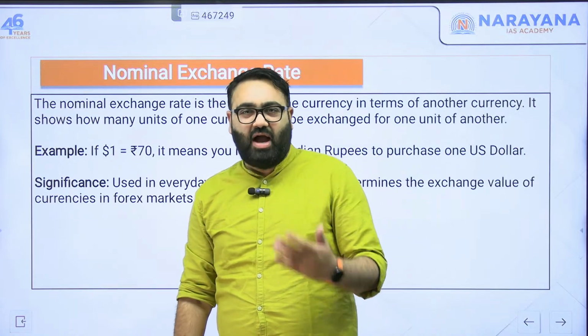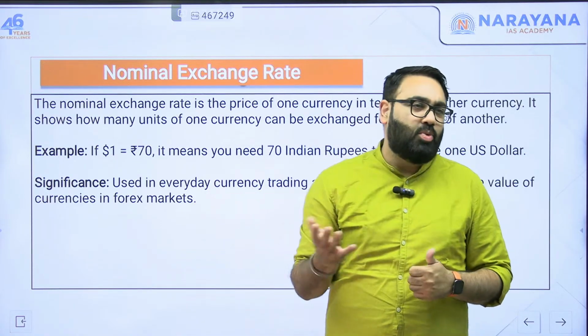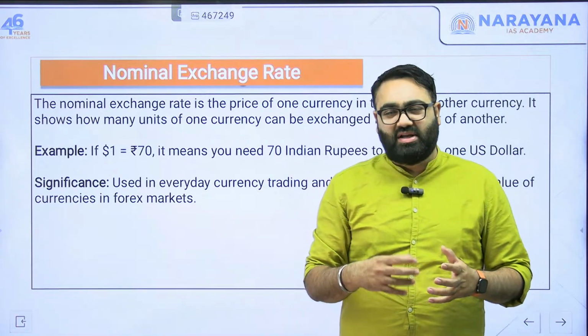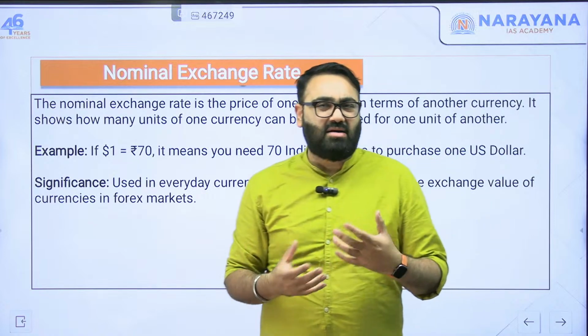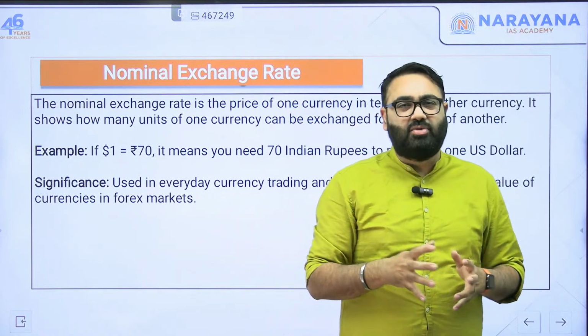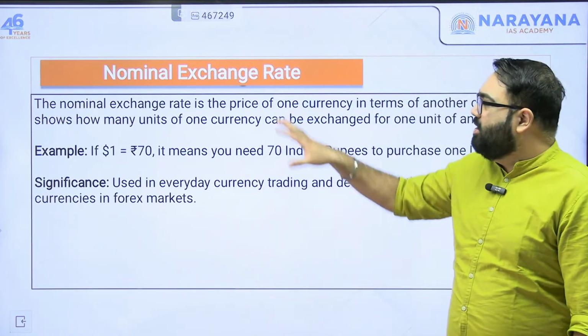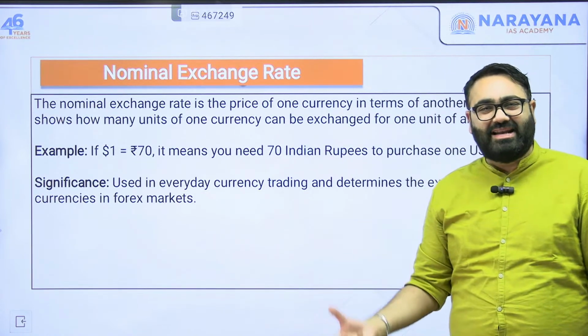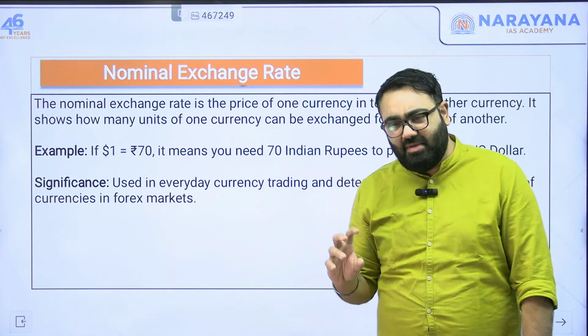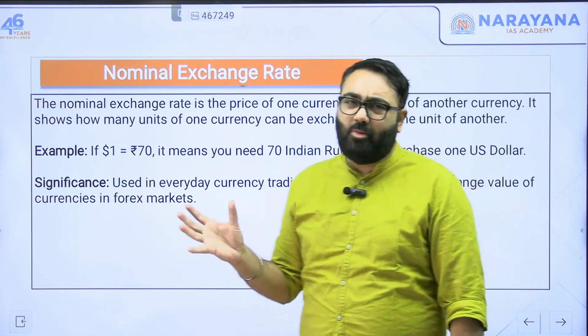That means if you have a $1 note, you go to an exchange authority, you give it to them, they would give you 85 rupees or nearby that, cutting their commissions, etc. But that is what you expect. That is called the nominal exchange rate. You give one currency and you take the other currency back from them, equivalent of that value. That is the most commonly used thing.